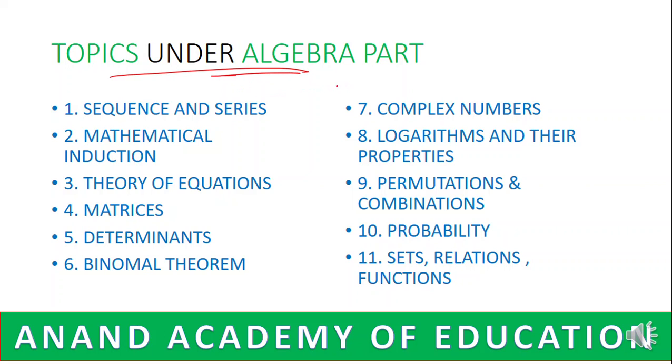So algebra, we have 11 chapters under algebra, and the first chapter is sequence and series. This is a very easy chapter. If we have a basic knowledge on this chapter, then we would be easily doing problems in the exams from this particular chapter. So sequence and series is very easy. Of course, it requires a little bit of practice. A little bit of practice would definitely help us in scoring good marks from this particular chapter.